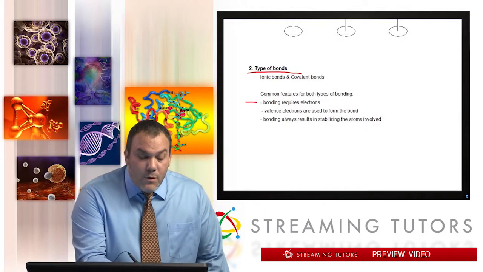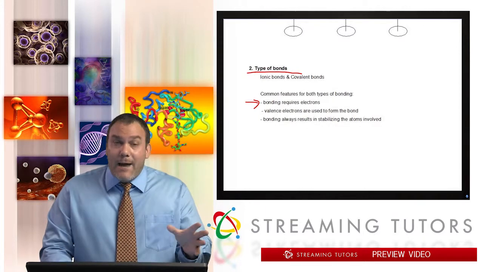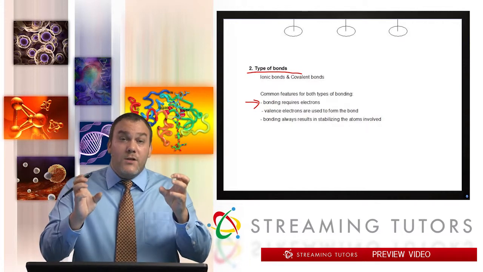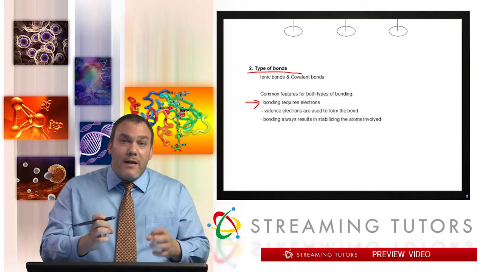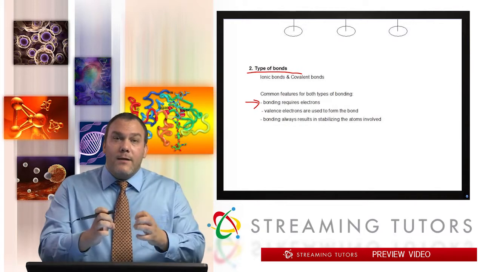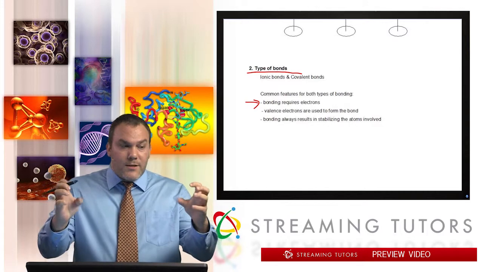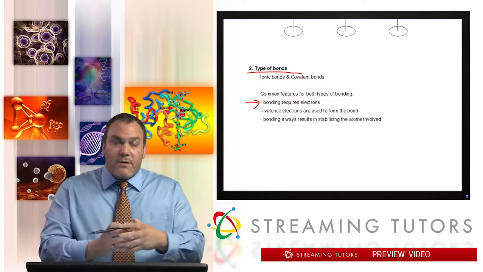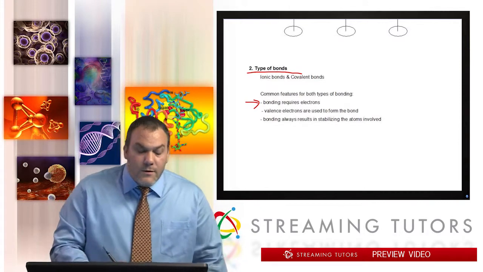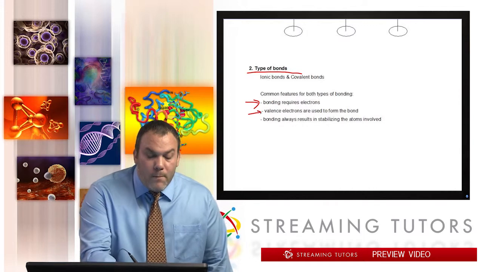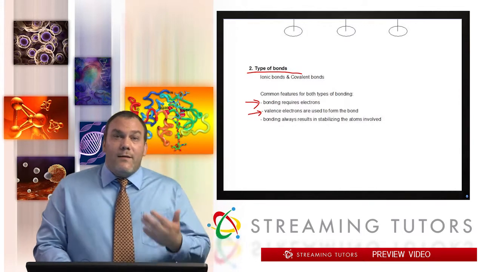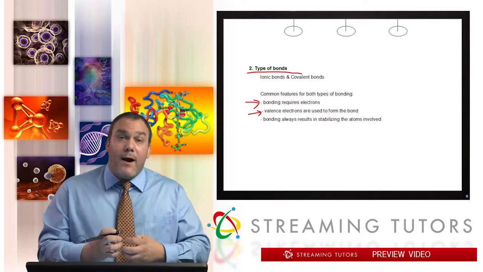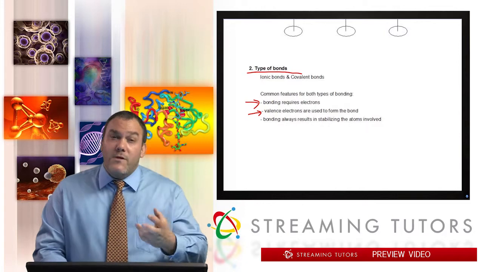For example, all bonds, no matter what type of bond, occur with electrons. Electrons are the glue that brings atoms together. It is what creates a bond. The nuclei come closer because the electrons between those two nuclei are going to interact, and that's what makes a bond, no matter what the bond type is. Now, all bonds occur through valence electrons. The outermost electrons are what we use in order to make bonds. So again, you can see the importance of valence.